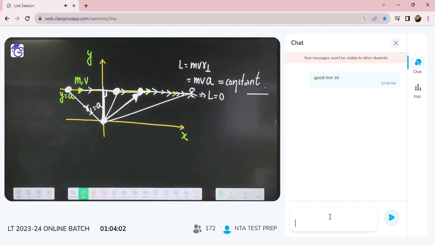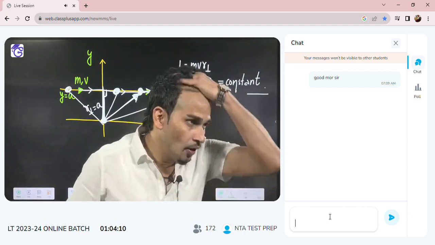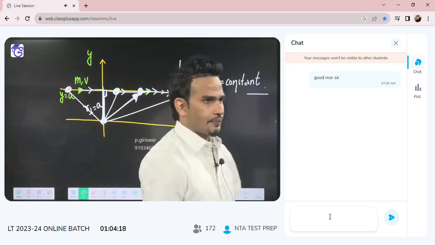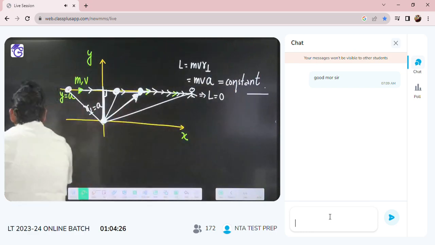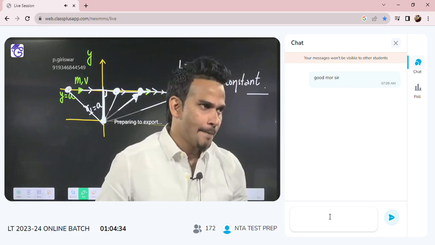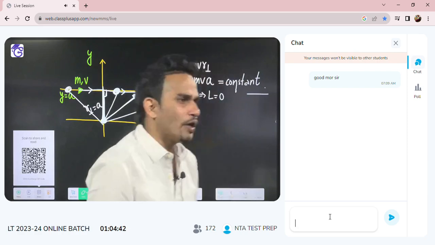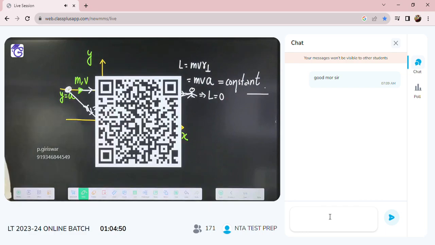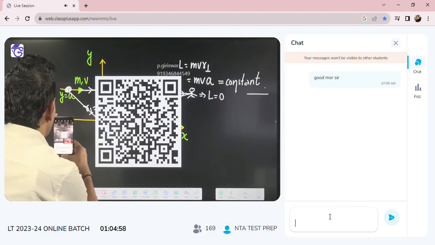You can write this point also. If the observer lies on the line of motion, then the angular momentum with respect to him will be zero, because R perpendicular will become zero. That's why it will be zero.